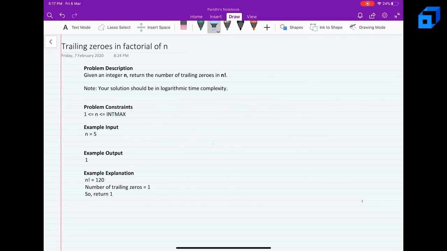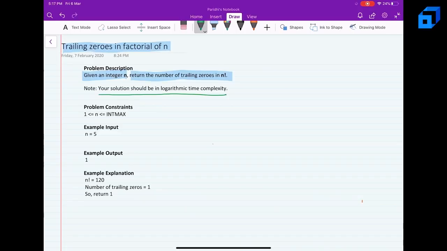Hi guys, in this video let's talk about the problem trailing zeros in factorial of n. As per the problem description, we are given an integer n and we have to return the number of trailing zeros in factorial of n. So please note that your solution should be in logarithmic time complexity.